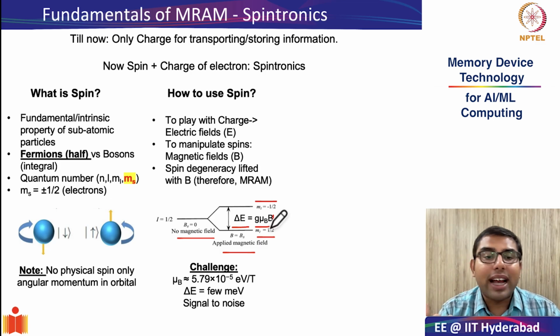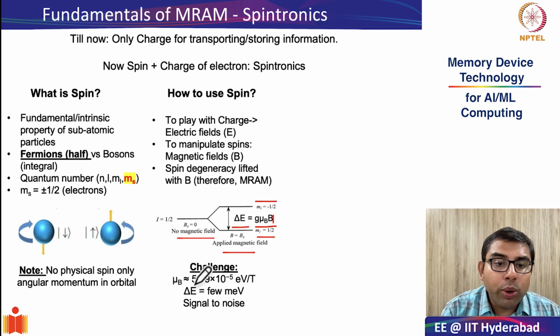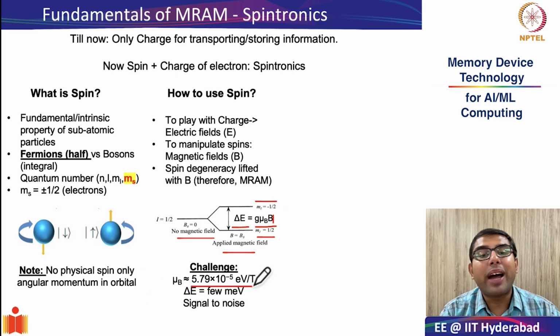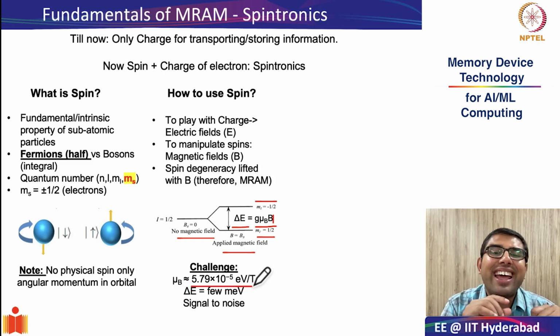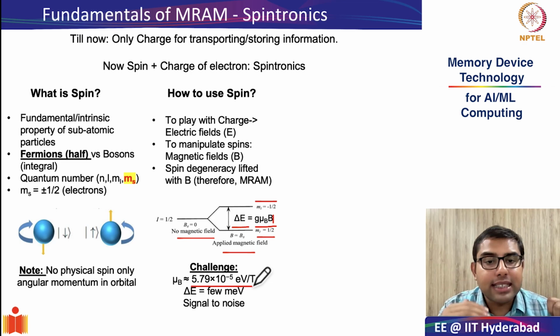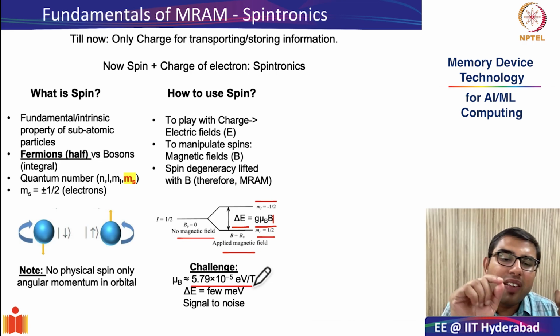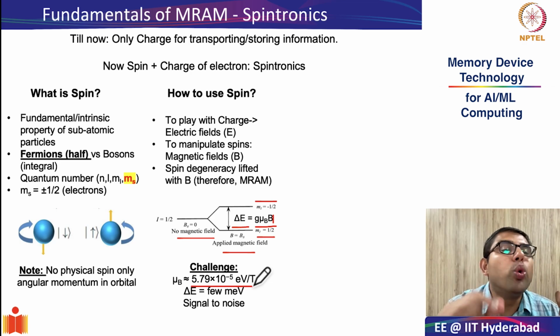It is called the Bohr magneton, and this value is very, very tiny. It is almost 5e-5 electron volt per Tesla. So for reasonable magnetic fields, the amount of split in the energy that you get between the plus half spin state and minus half spin state is in the order of a few meV.